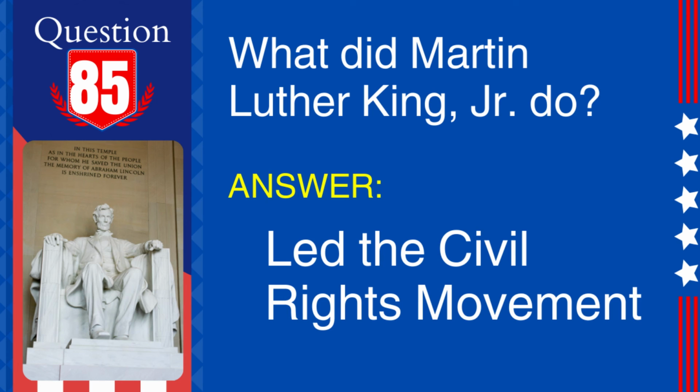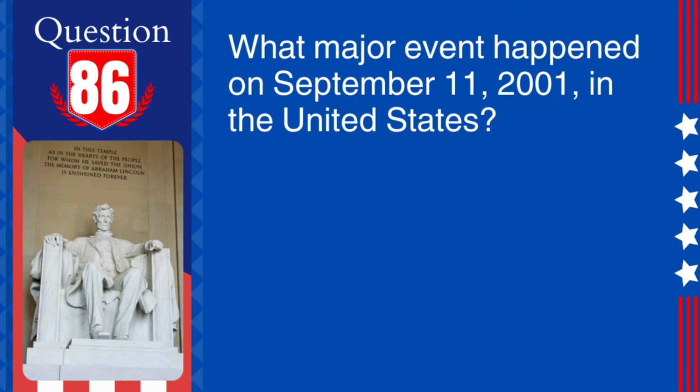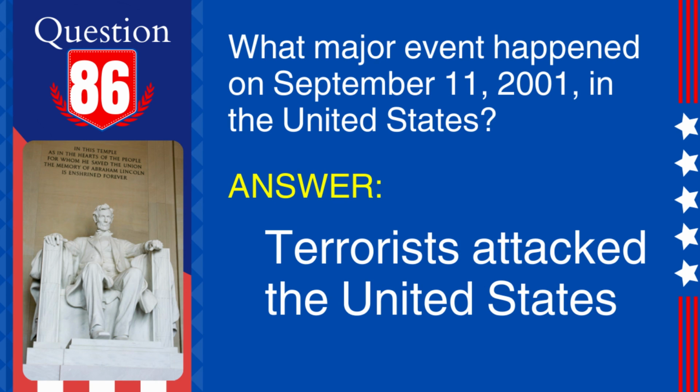Explanation. Martin Luther King Jr. was a prominent leader in the Civil Rights Movement, known for his nonviolent activism and his famous I Have a Dream speech. 86. Question. What major event happened on September 11, 2001 in the United States? Answer. Terrorists attacked the United States. Explanation. On September 11, 2001, a series of coordinated terrorist attacks were carried out by the extremist group Al-Qaeda, targeting the World Trade Center in New York City and the Pentagon near Washington, D.C.